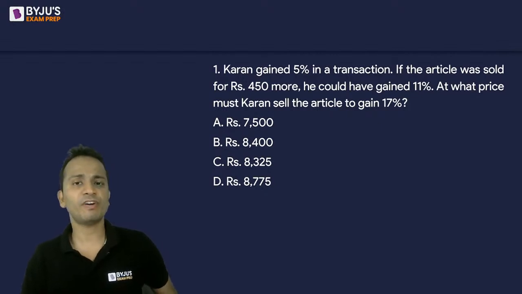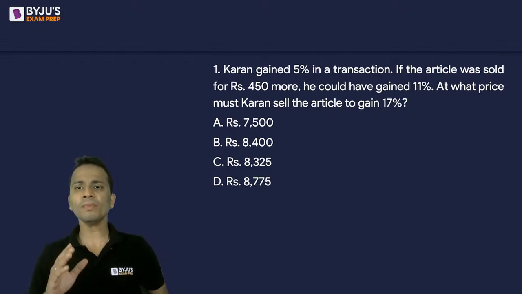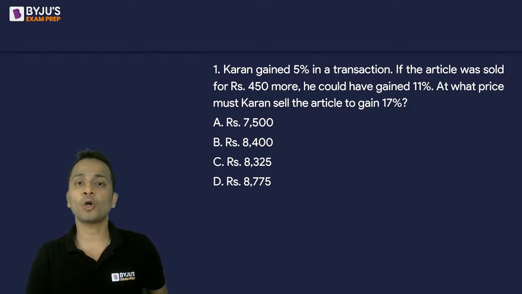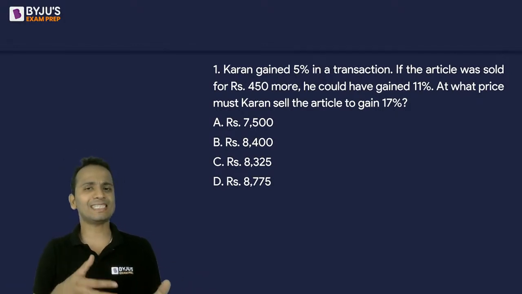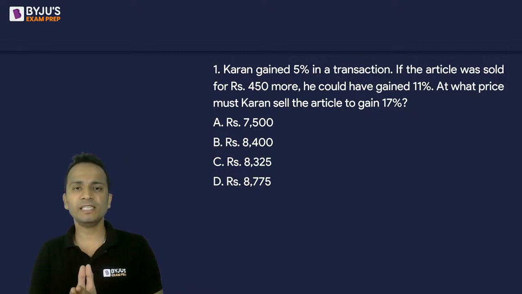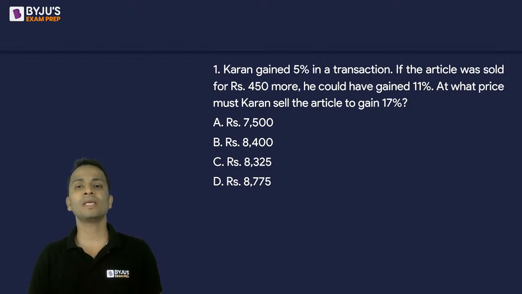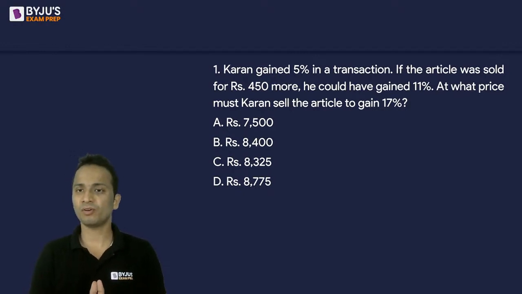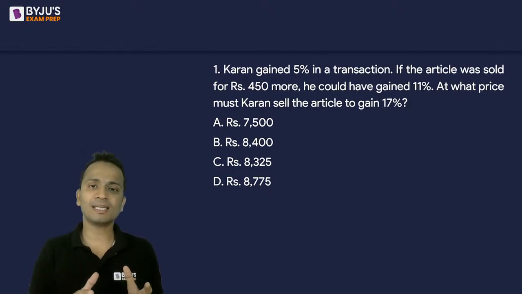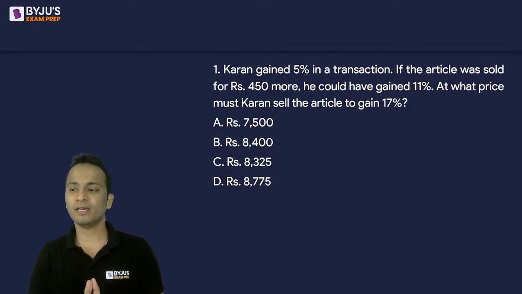Karan gained 5% in a transaction. If the article was sold for rupees 450 more, he could have gained 11%. So at what price must Karan sell the article to gain a total of 17%?